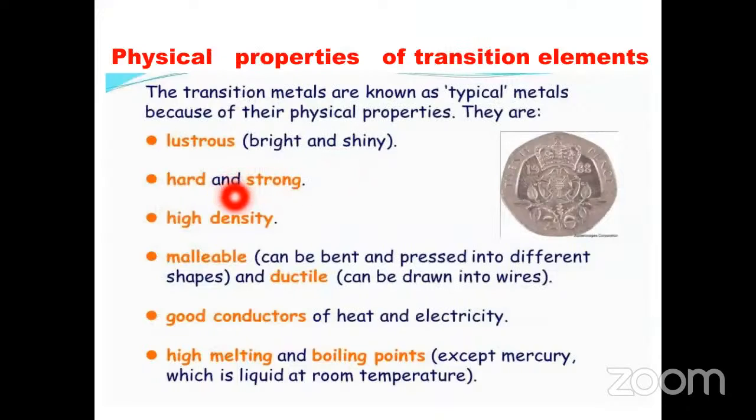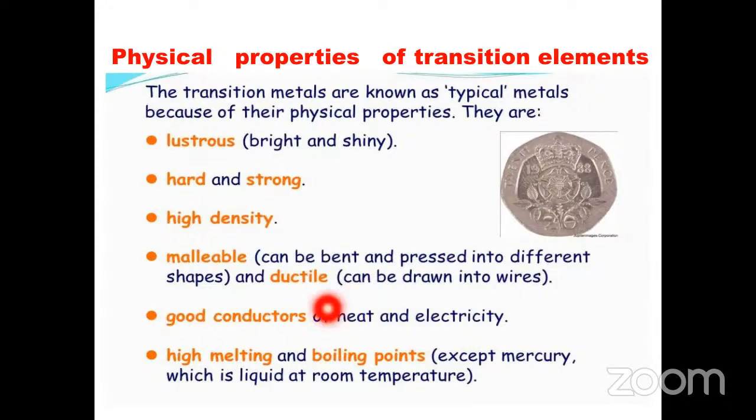And d block elements are hard and strong, and they have high densities, and they are malleable, that means can be bent and pressed into different shapes, and ductile, that means can be drawn into wires. And they act as good conductors of heat and electricity.